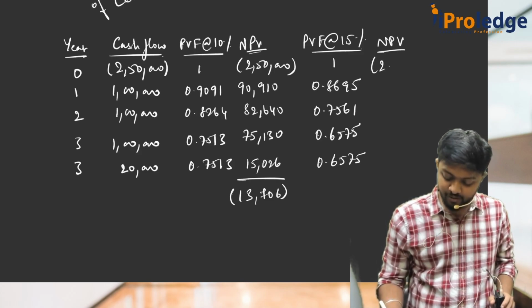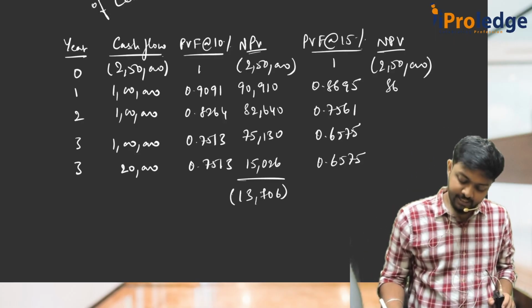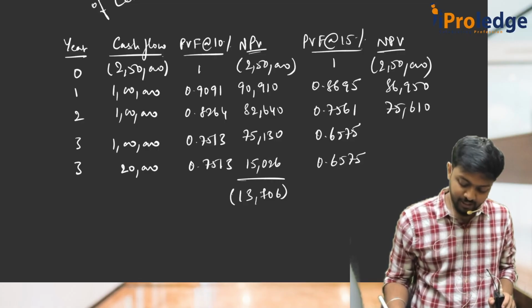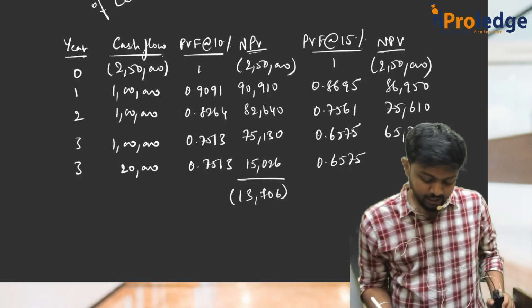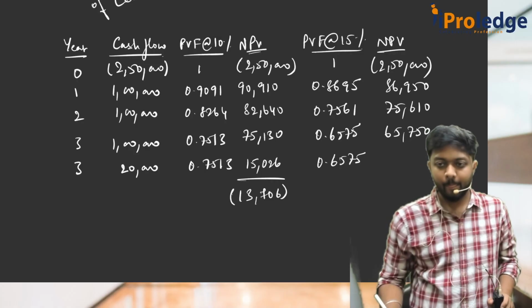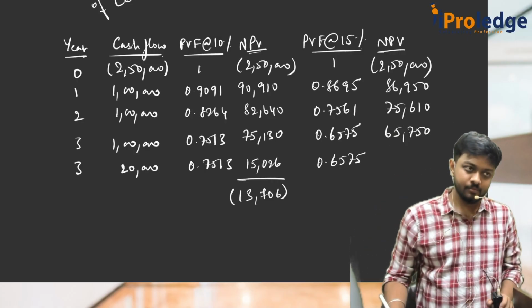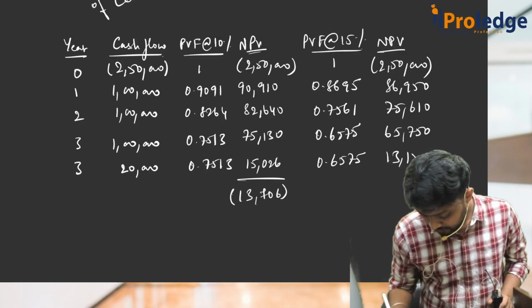NPV. This is 2,50,000 only. Next, 86,950. Next one is 75,610. Next one is 65,750. And next one is 20,000 into 0.6575, which is 13,150.